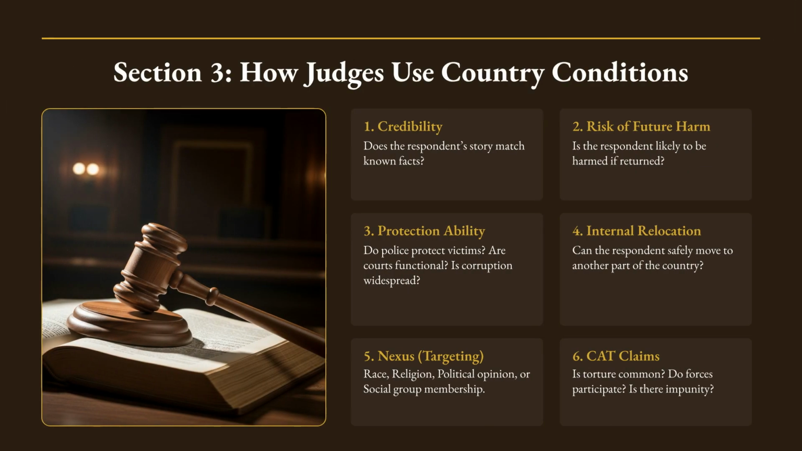In Section 3, we see how judges use country conditions. They assess credibility by comparing testimony to known facts, determine the risk of future harm, and evaluate the country's protection ability, among other criteria. This also helps in assessing Convention Against Torture claims.